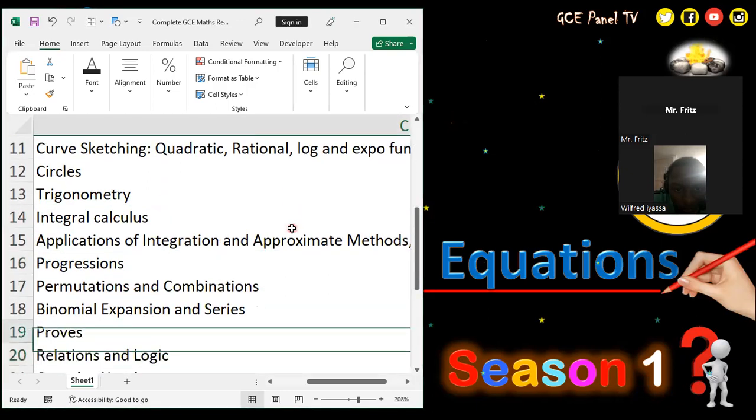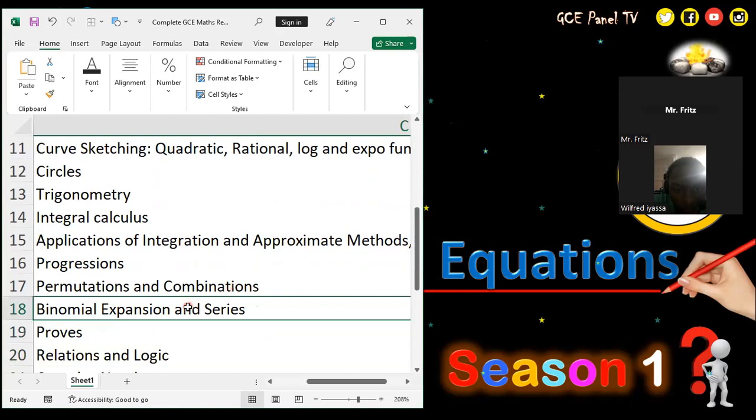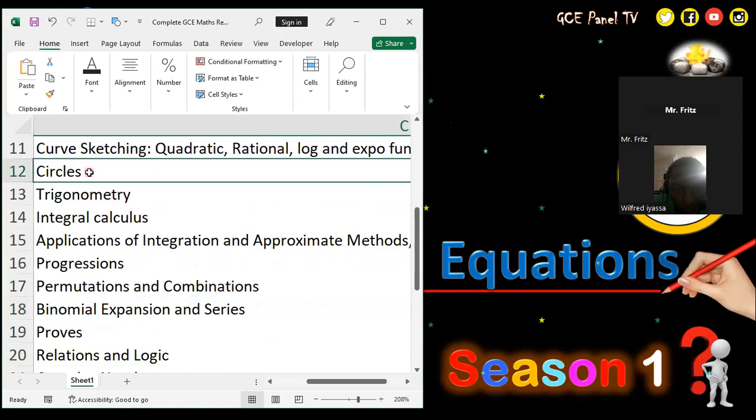Then we move right down to binomial expansion and series. We already have this particular lesson online. We equally have circles online. These topics I'm talking about are well explained. Chapter 11, curve sketching, is very, very good in what you already have online.